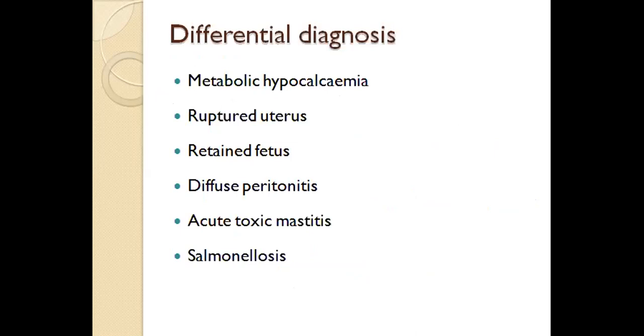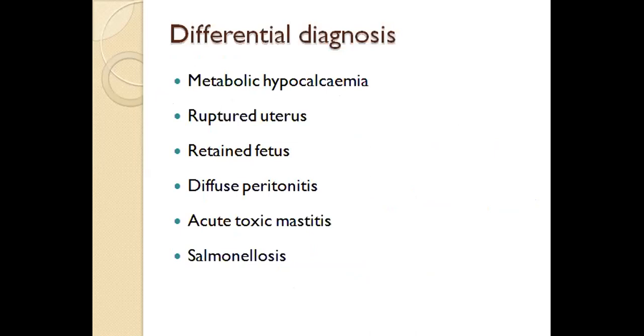This infection, metritis, needs to be differentially diagnosed from other diseases with similar symptoms. One is metabolic hypocalcemia, because when hypocalcemia is there, the animal will be recumbent, anorectic, and weak. Another is a ruptured uterus.